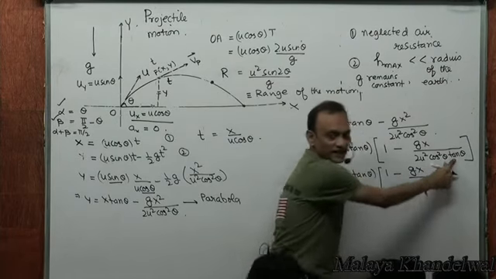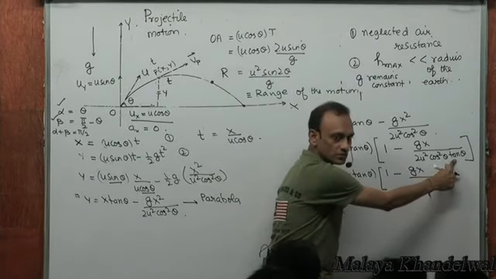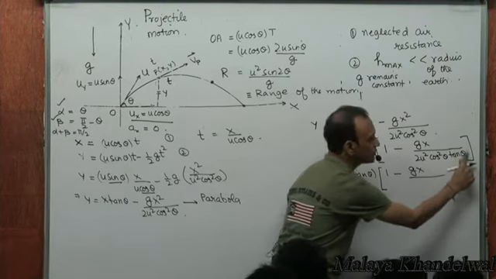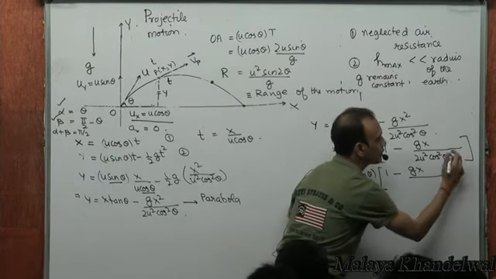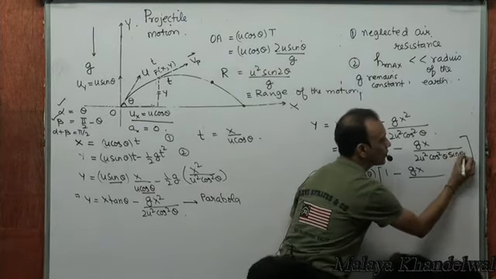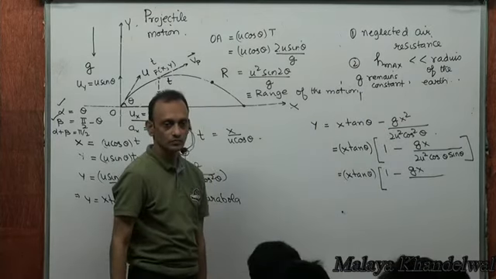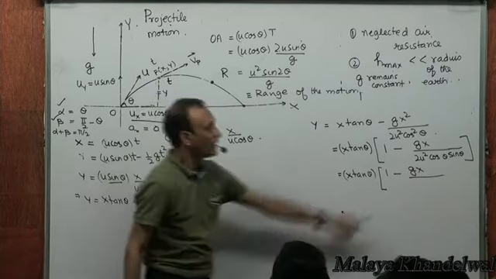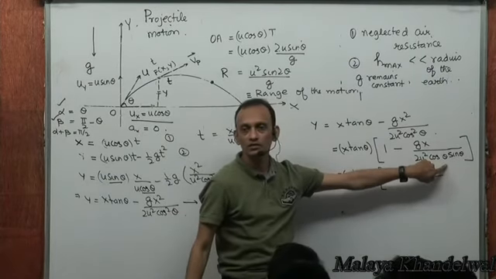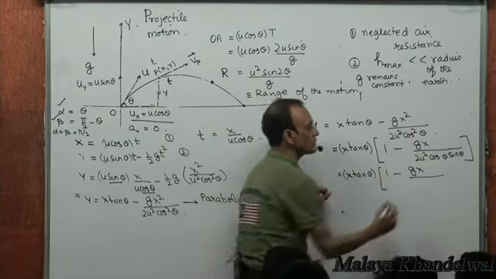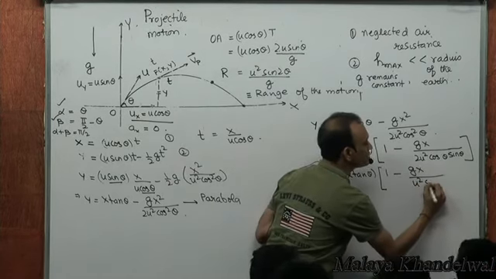Now, this tan theta I can write as sin theta by cos theta, so this cos theta gets cancelled. And what is 2 sin theta cos theta? Sine 2 theta. So this will become u squared sine 2 theta,